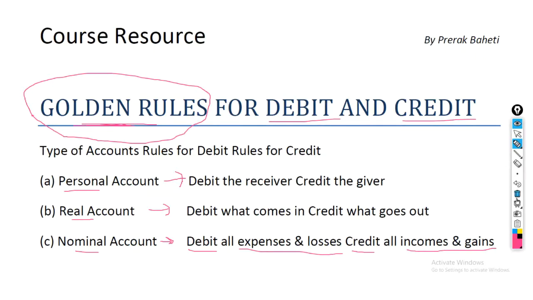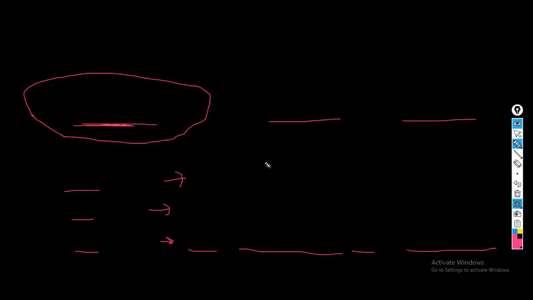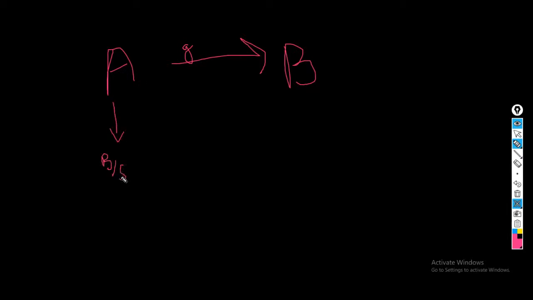Okay, so now let me take you to an example right here. Suppose this is person A and this is person B. A has sold goods to B. So the transaction involves two persons. For A, and we are A, we are making our balance sheet. So the transaction includes two accounts, that is first is goods account, second is a personal account. So this one is a real account and the second one is a personal account. So goods are being sold out.